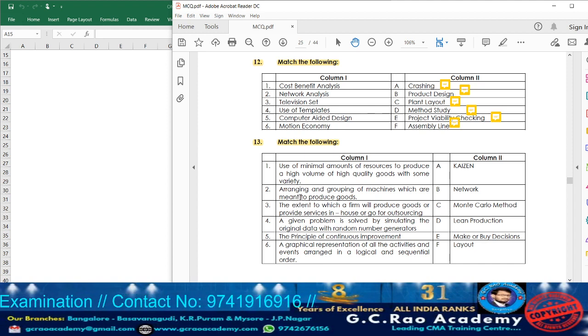Next, point number 2. What they are telling? Arranging and grouping of machines which are meant to produce goods will be found what? Like plant layout, process layout we can tell. Arranging and grouping of machines will be done in process layout.